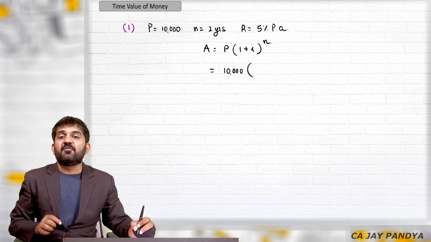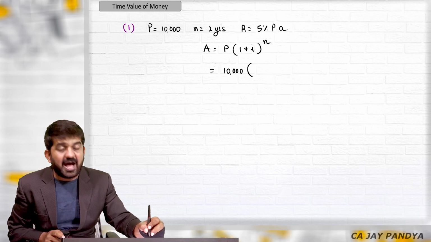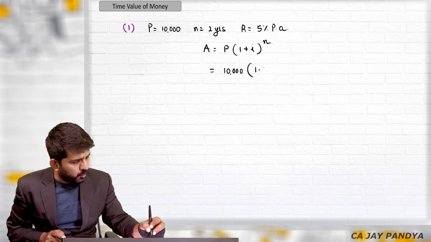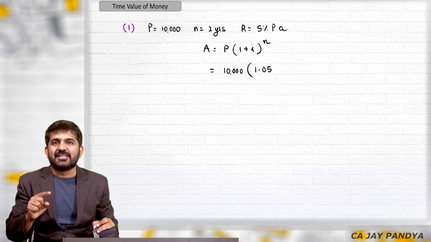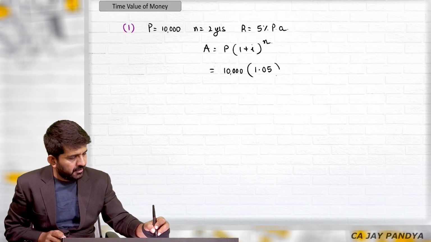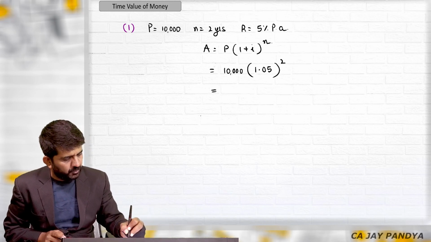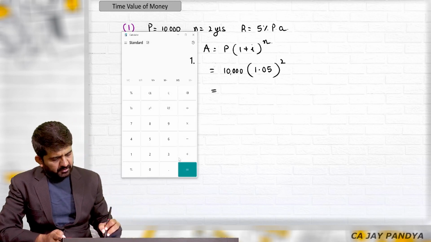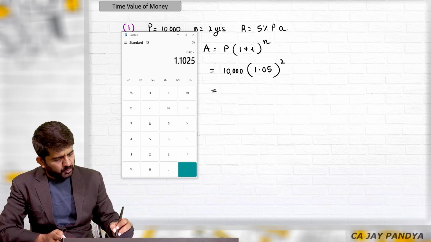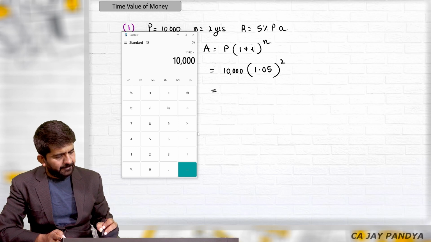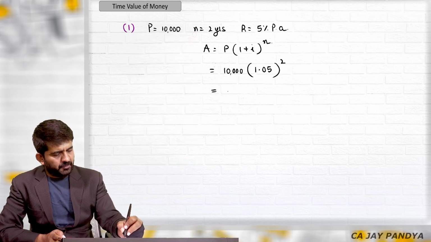Now you should be very comfortable in finding out I. What will be I? 1.05. How 1.05? I is 0.05 plus 1 is 1.05, raised to 2. Open your calculator, find out the answer. 1.05 squared, multiplied by 10,000, is 11,025.